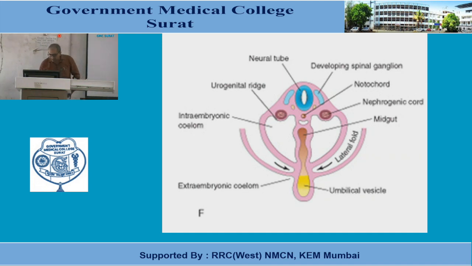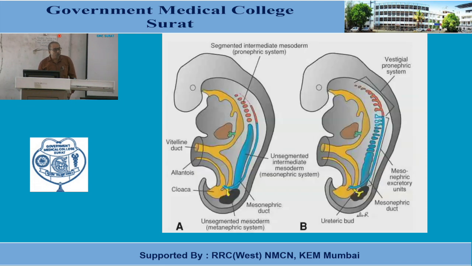Now within this urogenital ridge, the nephrogenic cord is there. Here is one more image to explain further: this whole part is the mesoderm that was present in the urogenital ridge, and that is a part of the intermediate mesoderm. In the upper part, the mesoderm is segmented.